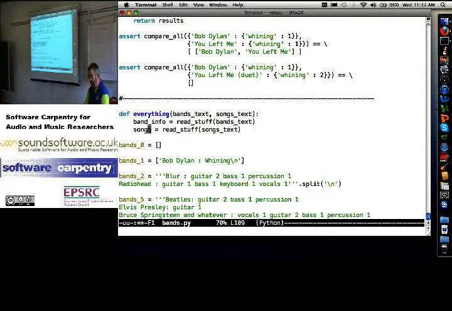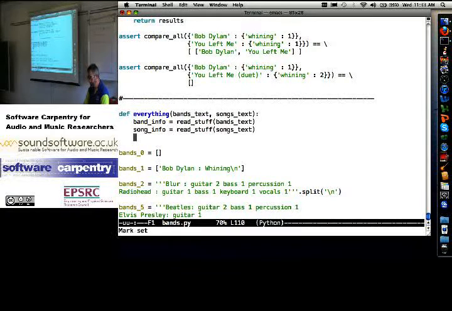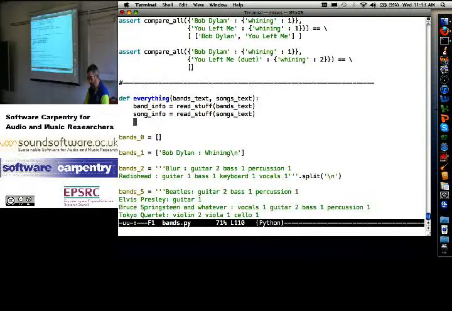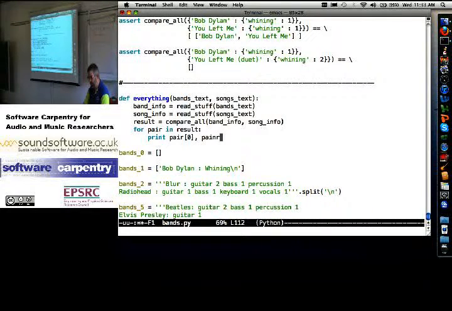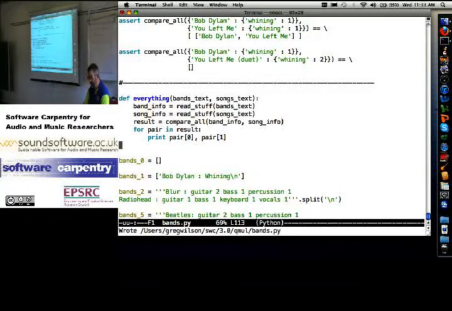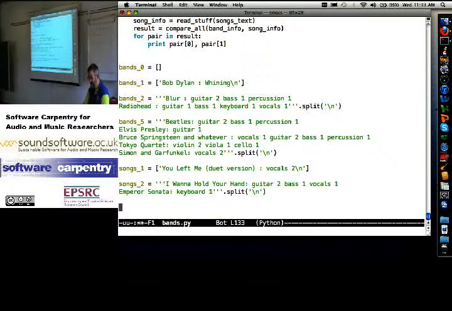So let's make it really clear that what we're getting as input is the textual representation, the lists of strings for the bands and the songs. We're converting it into that dictionary of dictionaries, band info and song info. We're going to say result equals compare all of band info and song info. And then for pair in result, print pair 0, pair 1. Down here, I will say everything of bands 2 and songs 2.